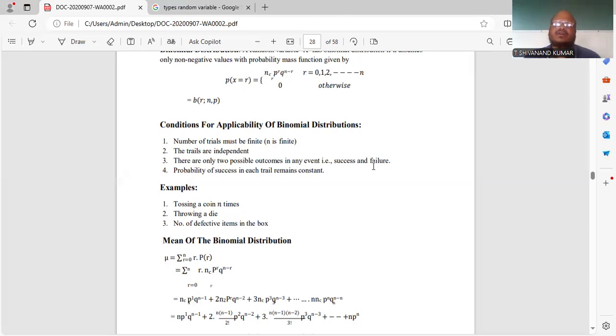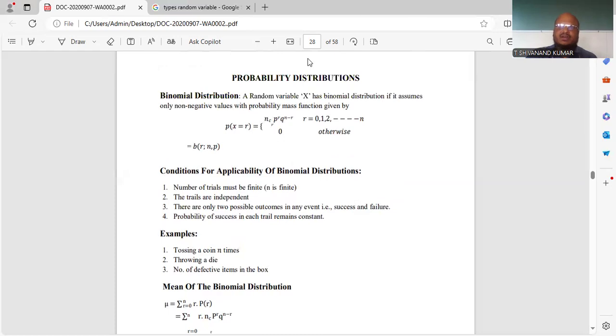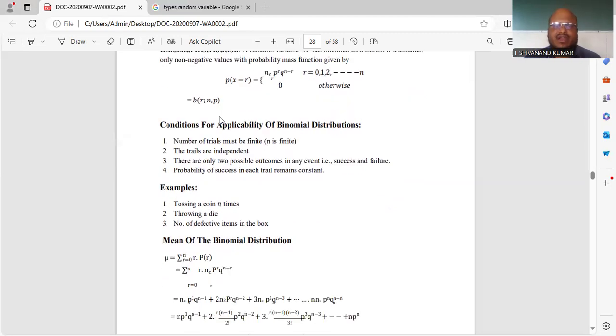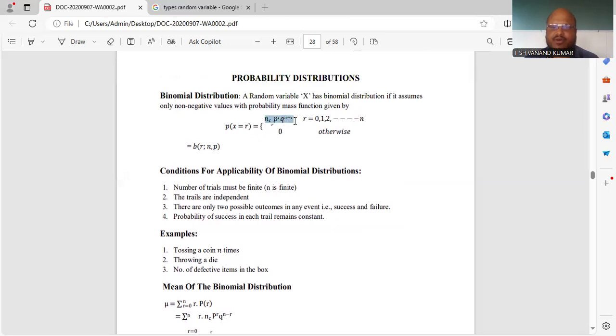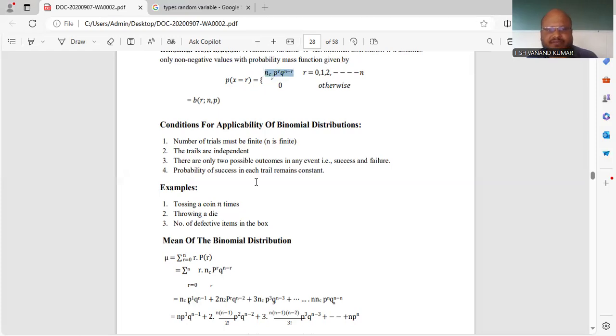Once again, I will repeat it. The random variable X has a binomial distribution if it assumes only non-negative values with a probability mass function NCR, P power R and Q power N minus R. The conditions are: the number of trials must be finite; the trials are independent; there are only two possible outcomes in any event, success or failure, where success is P and failure is Q; and the probability of success in each trial remains constant.